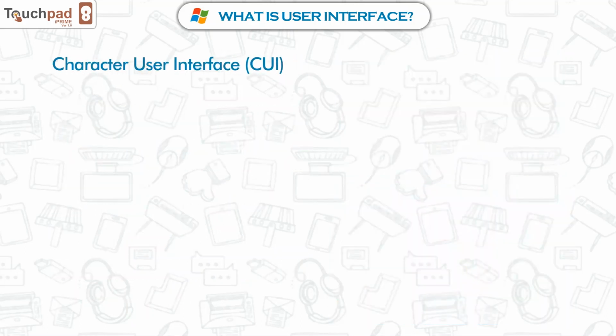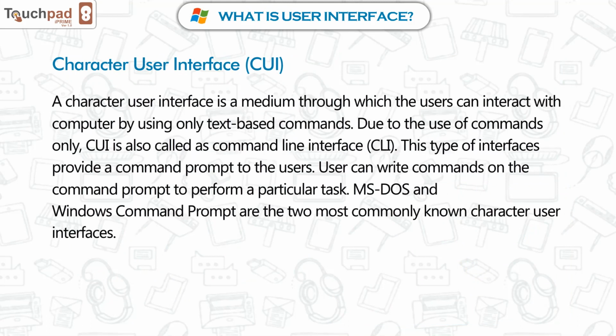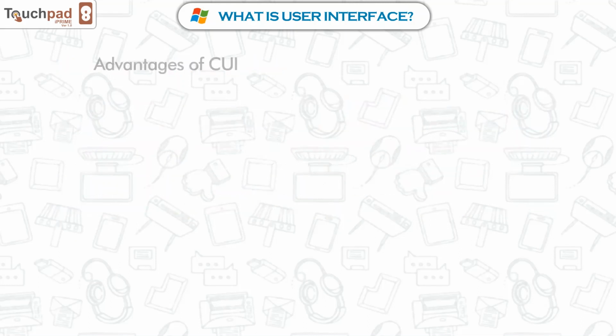Character User Interface (CUI). A character user interface is a medium through which the users can interact with the computer by using only text-based commands. Due to the use of commands only, CUI is also called Command Line Interface (CLI). This type of interface provides a command prompt to the users. Users can write commands on the command prompt to perform a particular task. DOS and Windows command prompt are the two most commonly known character user interfaces.